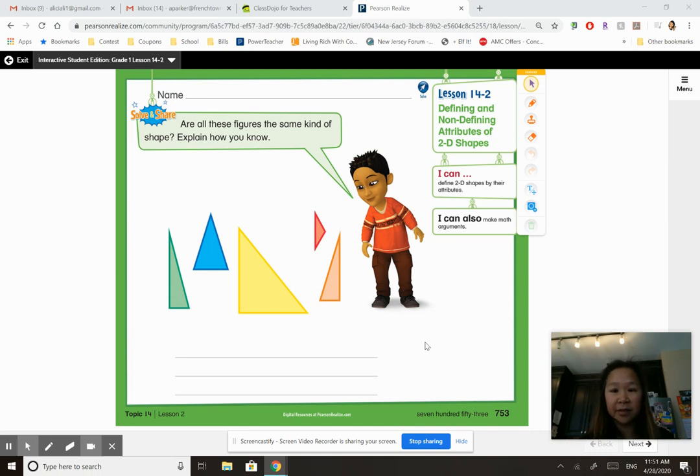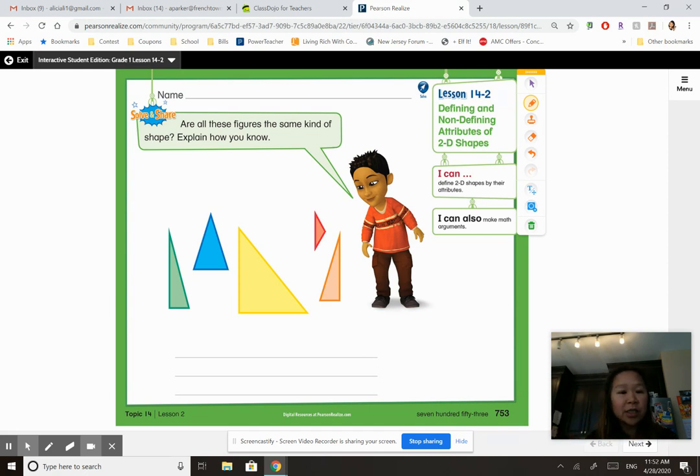Hi first graders, today we are doing lesson 14-2 and we are going to be talking about how we define 2D shapes. It's very similar to what we talked about yesterday. Remember, shapes, how do we identify them? We talk about their sides, so the sides of the shape. We talk about the vertex, which is the corners of the shape, right?